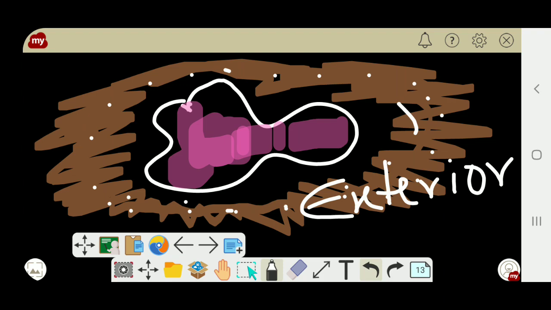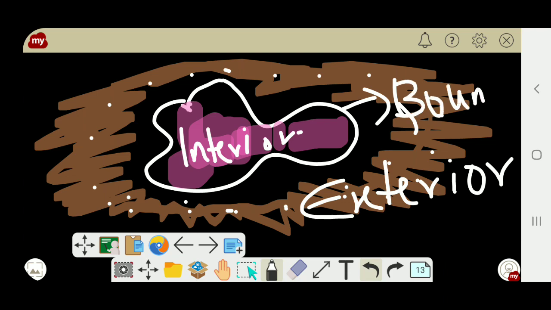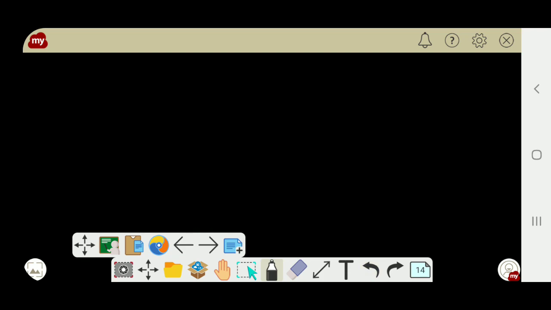And this pink or rose color is the interior. Exterior, interior. And this white part is the boundary.